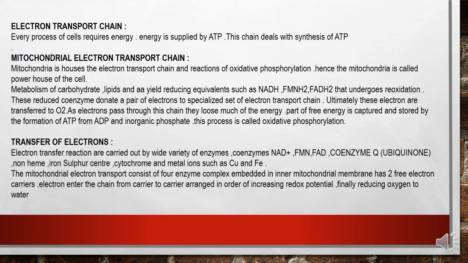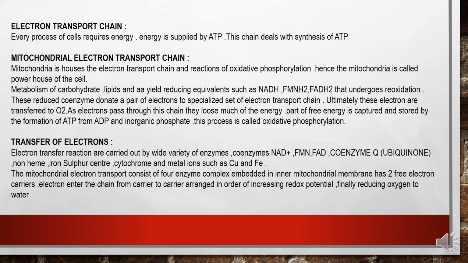Ultimately, these electrons are transferred to oxygen. As electrons pass through this chain, they lose energy. Part of the free energy is captured and stored by the formation of ATP from ADP and inorganic phosphate. This process is called oxidative phosphorylation.